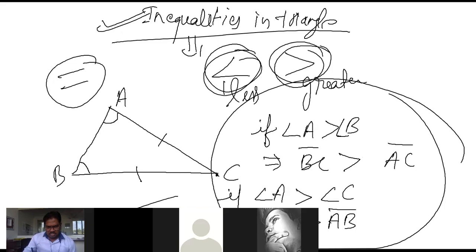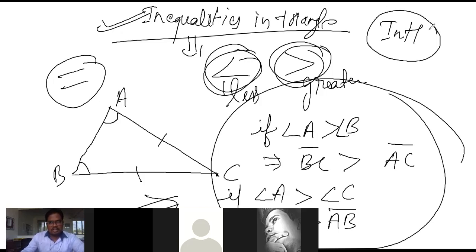Are you getting this or not? Tell me. Basically, this year the CBSE has reduced your syllabus, so the proof of the theorem is not in your syllabus, but I did this proof last year wherever I taught. This year CBSE has deleted the proofs of theorems, so I will not be doing the proof right now.